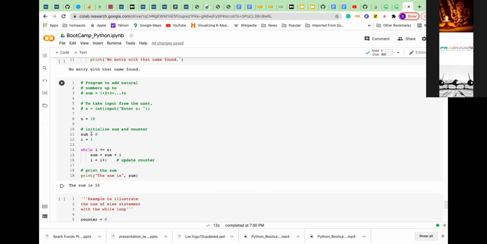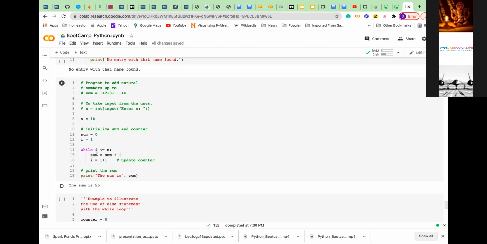Then initially you initialize sum is equal to 0, because initially there is nothing there. Now for the count, I should start with the first element, correct? So I set i to the initial point, that is 1.